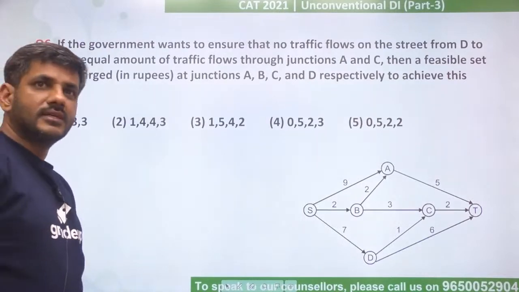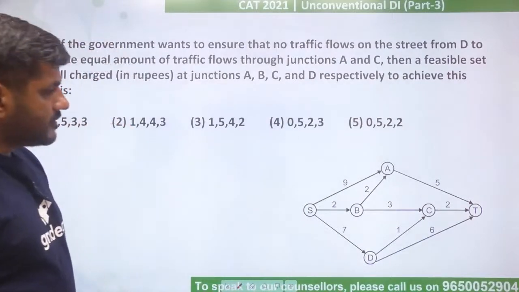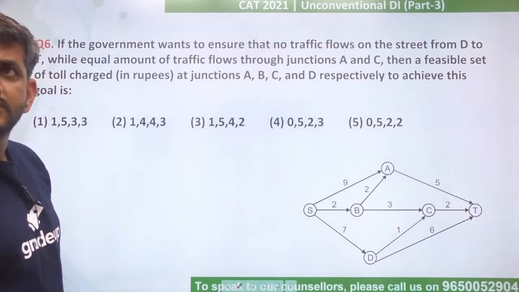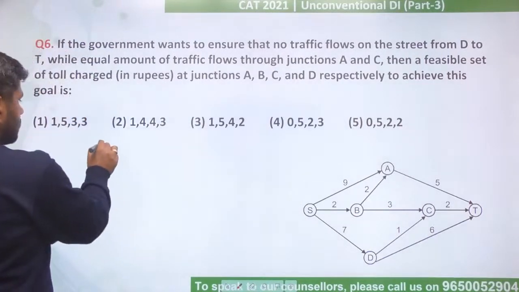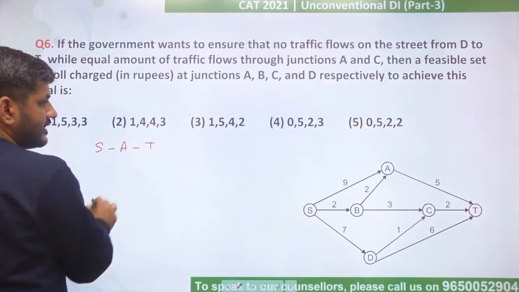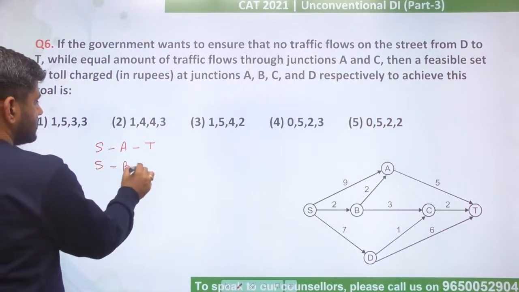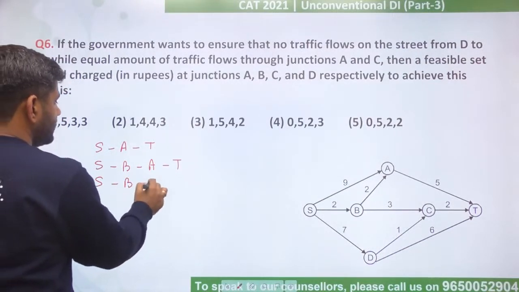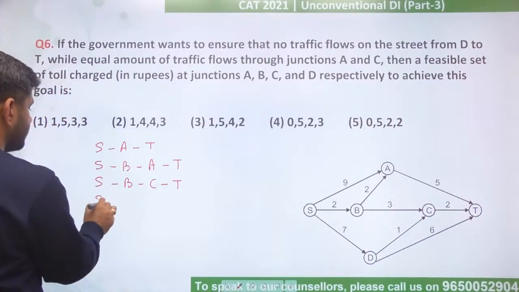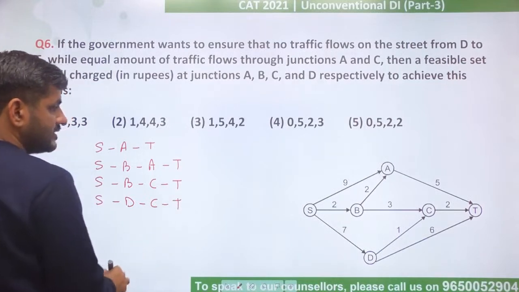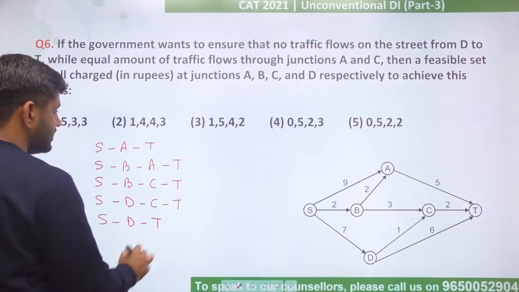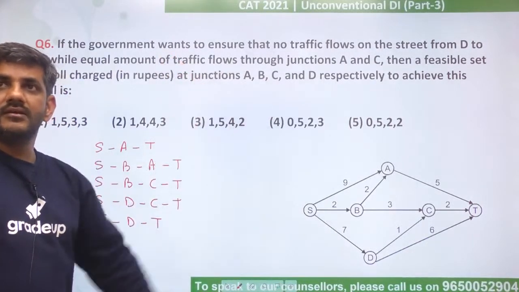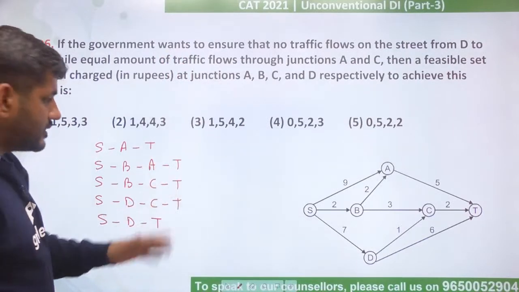Let's start doing this then. First of all, let us talk about the paths, how many total paths there are and what their costs are. Let's first talk about that. Dharti is also getting A as the answer. Okay. So one of the paths is SAT. One of the paths is SBAT. Then next we have SBCT, and the next we have SDCT, and the last we have SDT. So in total these are the 5 paths from S to T, right? So Kriti is also getting 1, Aishwarya is also getting 1. Great.